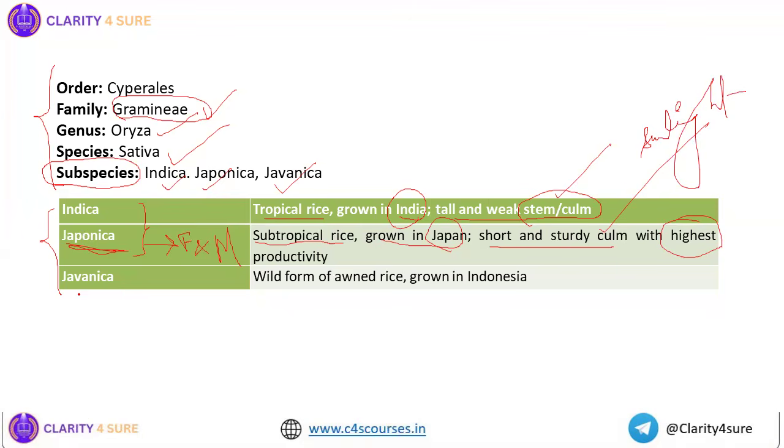Next, another subspecies is the Javanica, which is the wild form of awned rice. It is grown in Indonesia. So Javanica is the wild form and it is awned rice. That means if this is the rice grain, there is an awn. In our varieties, we do not find any sort of awn. Our varieties are like this. But in Javanica, you will see this kind of awn is there. So this is the awn. The subspecies and the differences among them are important.